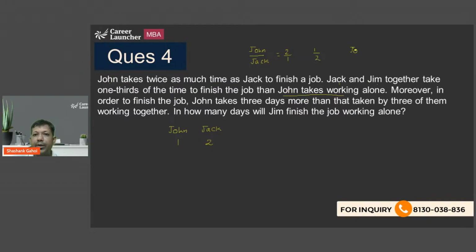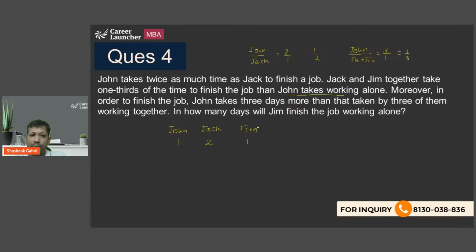Jack and Jim together take 1/3 of the time as John does. So John is to Jack and Jim, and this ratio of time is 3 is to 1 because John takes thrice as much time, right? So ratio of efficiency is going to be 1 is to 3. So Jack plus Jim, efficiency of Jack and Jim is 3. So efficiency of Jim becomes 1. Okay. I got the efficiencies, right?